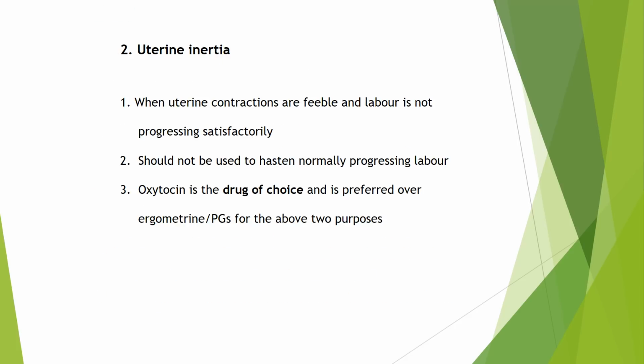Second use is uterine inertia. When uterine contractions are feeble and labor is not progressing satisfactorily, it is used, but it should not be used to hasten normally progressing labor. Oxytocin is a drug of choice and is preferred over ergometrine and prostaglandins for the above two purposes.